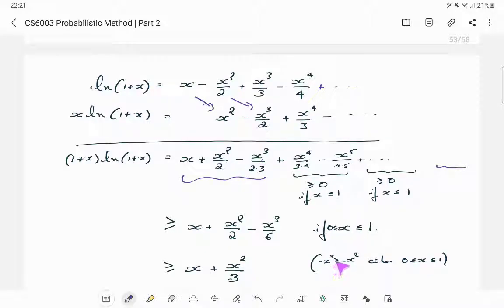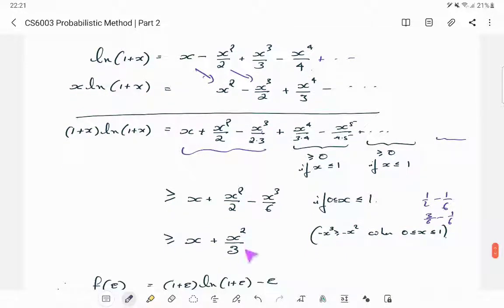Your minus x cube is at most minus x squared. Okay, x cube is less than or equal to x squared, so minus x cube is at most x squared. So you are essentially doing an x squared by 2 minus an x squared by 6, which will give you this, right? 1 by 2 minus 1 by 6 is 3 by 6 minus 1 by 6, 2 by 6, 1 by 3, correct.